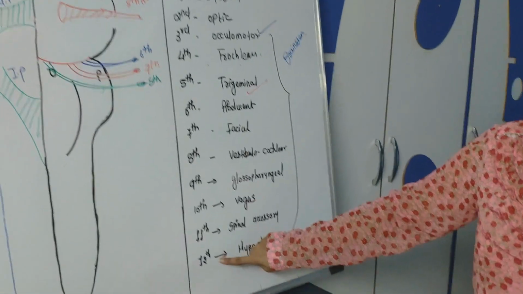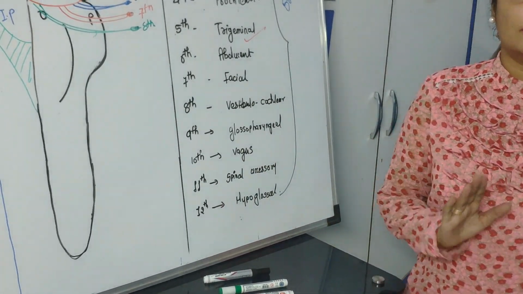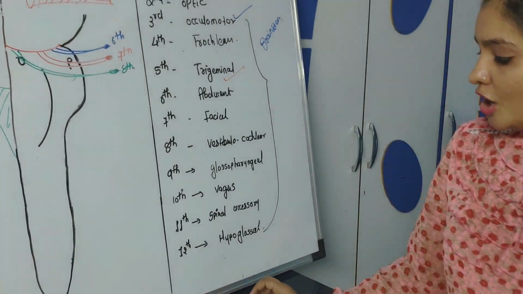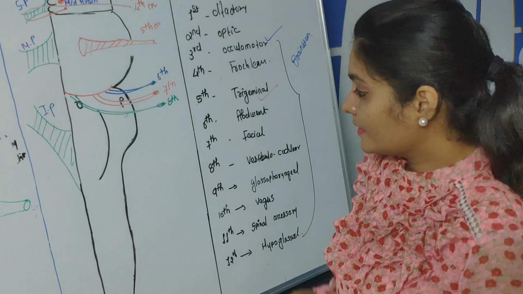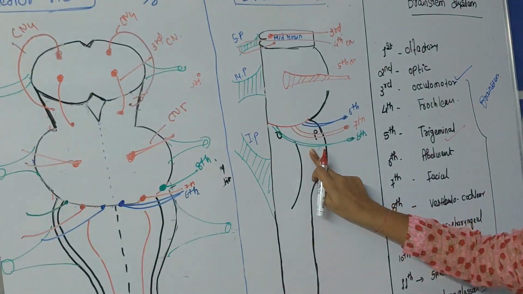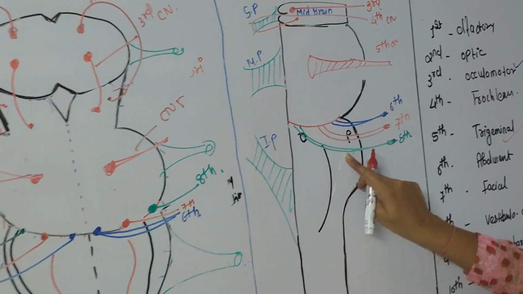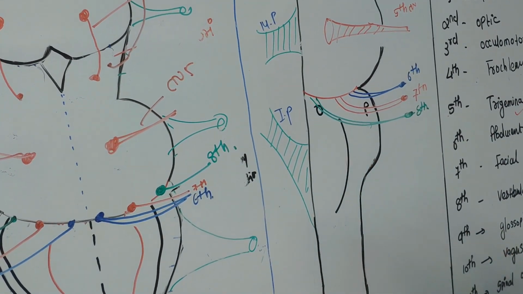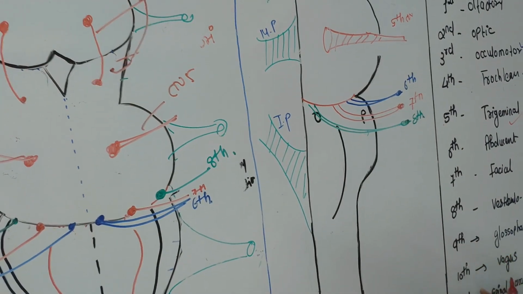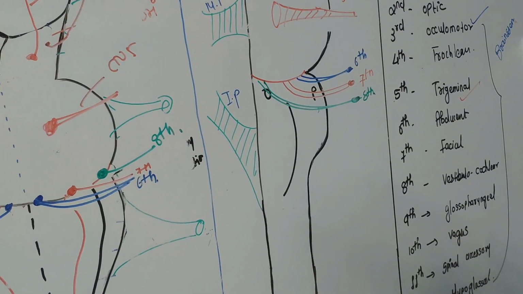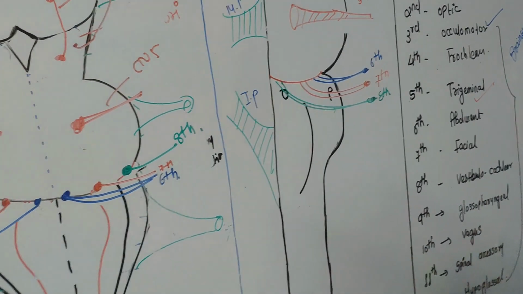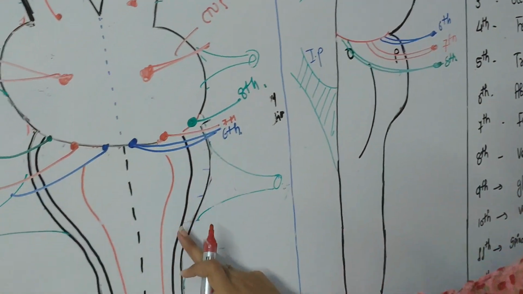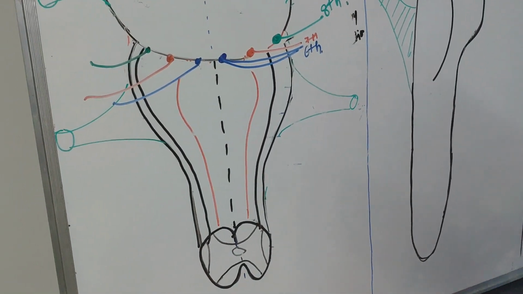So 9, 10, 11, 12, all four cranial nerves are originated from the medulla oblongata. So we'll see it. Okay, this is the middle part of medulla oblongata and this is the lateral part of medulla oblongata. So 9th, 10th and 11th are originated from the lateral part of medulla oblongata. First I would like to show in the anterior view just to avoid confusion.